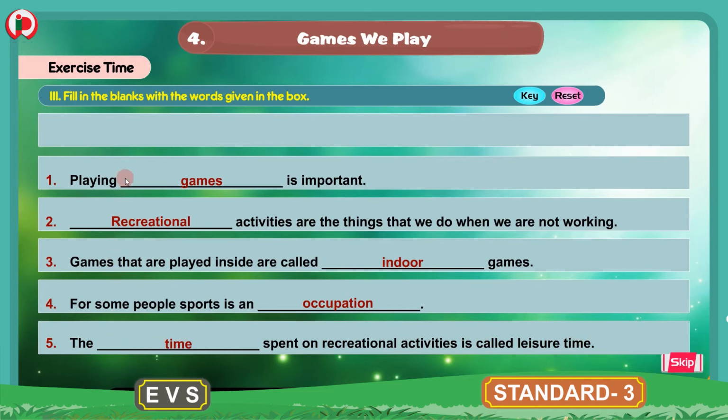So these are the fill in the blanks. 1. Playing games is important. 2. Recreational activities are the things that we do when we are not working. 3. Games that are played inside are called indoor games. 4. For some people, sports is an occupation. 5. The time spent on recreational activities is called leisure time.